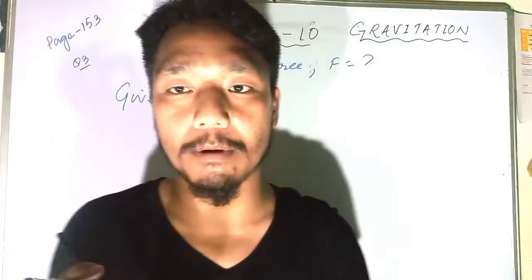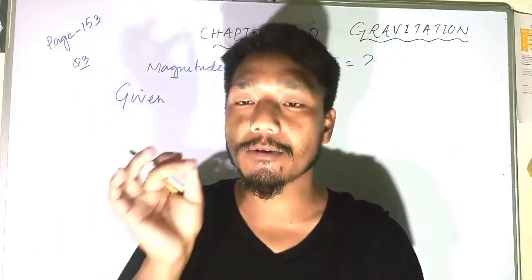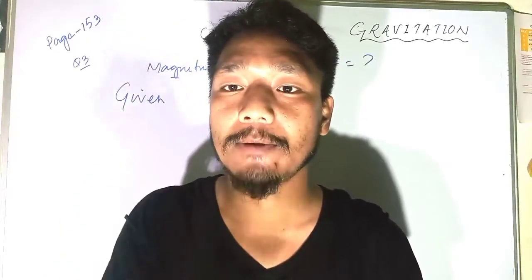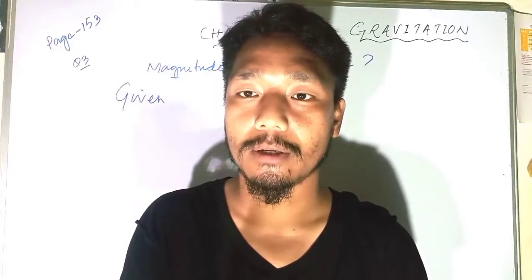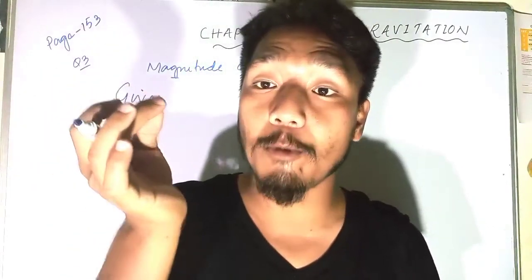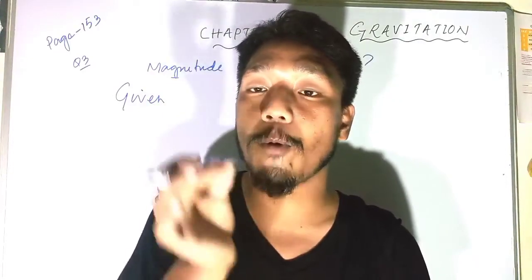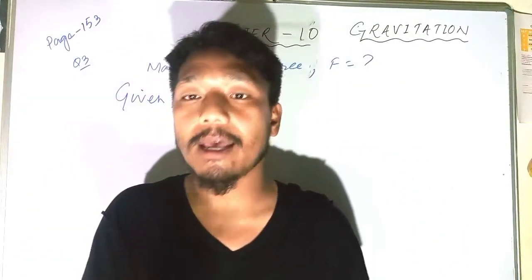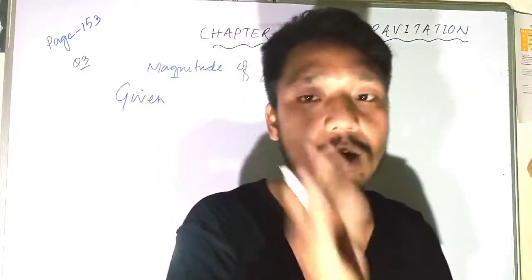So always write down what is given in your question, note down what the problem is and what is asked, and based on that, use the formulas.